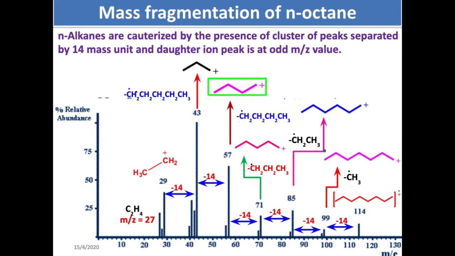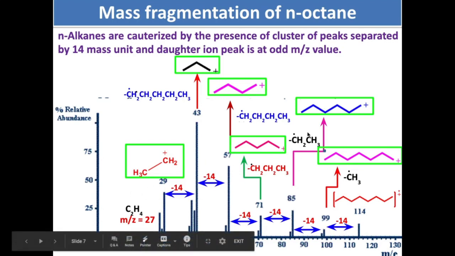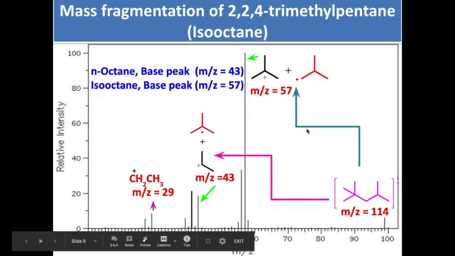Number one. Number two, an even molecular weight compound will always have daughter ion peaks at odd m/z values, unless there is some kind of rearrangement. I will come to that a bit later. So these are the carbocations. As I said, you can arrange those based on their stability. You can see the intensity of those peaks.